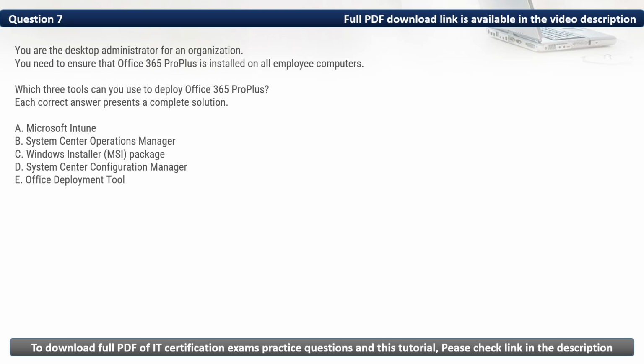Here, the three tools that we can use to deploy Office 365 Pro Plus on all employee computers are Microsoft Intune, System Center Configuration Manager, and Office Deployment Tool. Thus, the correct options are A, D, and E.